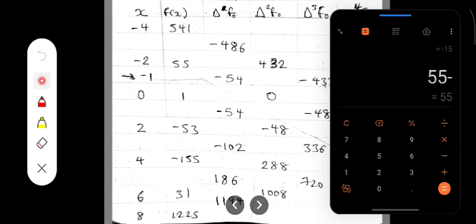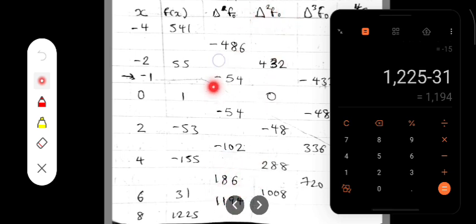55 minus 541. Yes. Now 1 minus 55 gives -54. -53 minus 1 gives -54. So -155 minus 53. That is minus is what? Plus 53. That is -102. Now 31 minus -155, that is 31 plus 155. That is 186. Now 1225 minus 31 gives 1194.